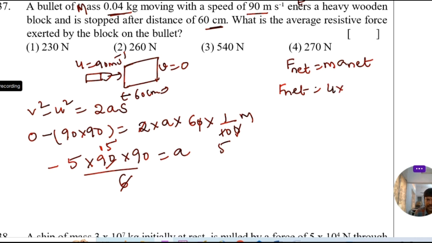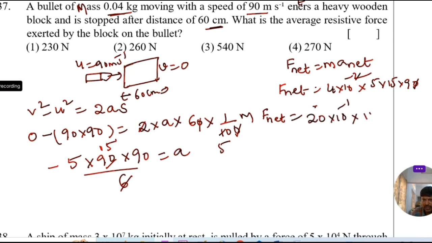So we can write 4 into 10 power of minus 2 into, in the place of acceleration, 5 into 15 into 90. From this F net is equal to, so here this 0, here 10 gets cancelled. 4 into 5, that is 20, equal to 10 power of minus 1 into 15 into 9. So we can write 0, 10 power of 9 gets cancelled.